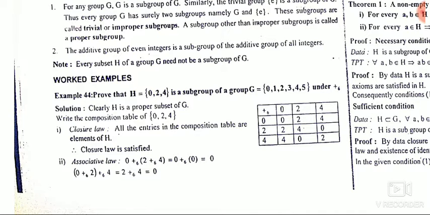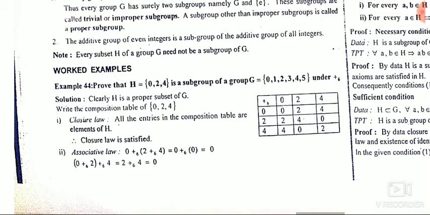That is true because 0 is there, and the inverse of 2, that is minus 2, is also there. So it is a group, and the integers are also a group, we know that already. So it is true. Every subset H of a group G need not be a subgroup of G. That's what I showed here. If the identity element is not there, then it cannot be a subgroup.